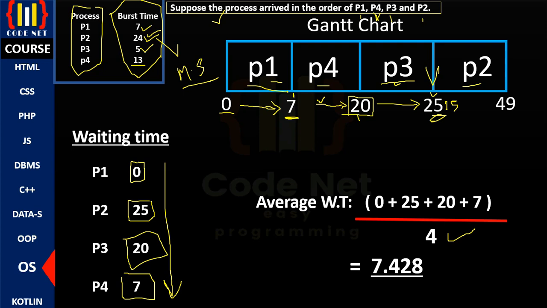Hence, this is what we are also doing here. So when you add the waiting time for process 1, plus process 2, plus process 3, plus process 4, divide by the total number of processes, which is 4, we are getting 7.428 as the milliseconds that are denoted as the average waiting time for each and every process.